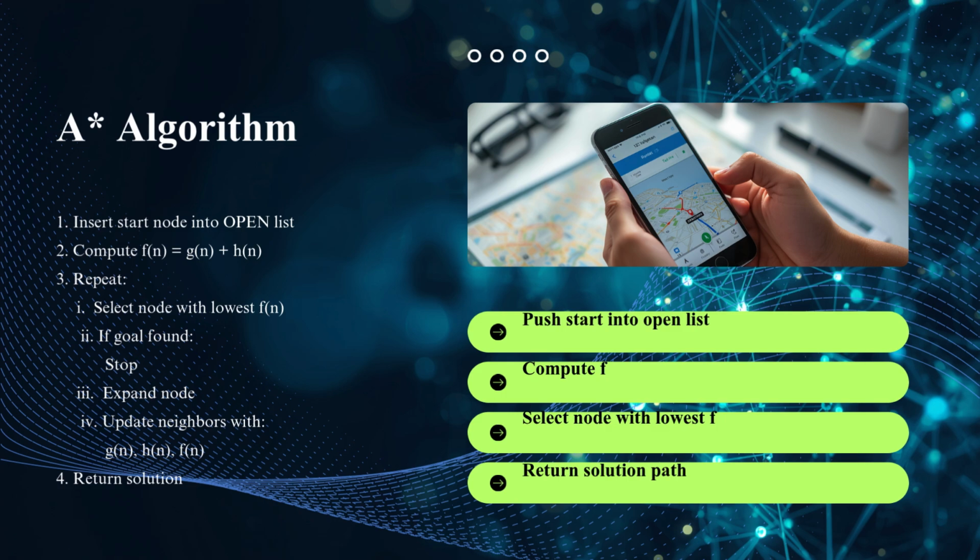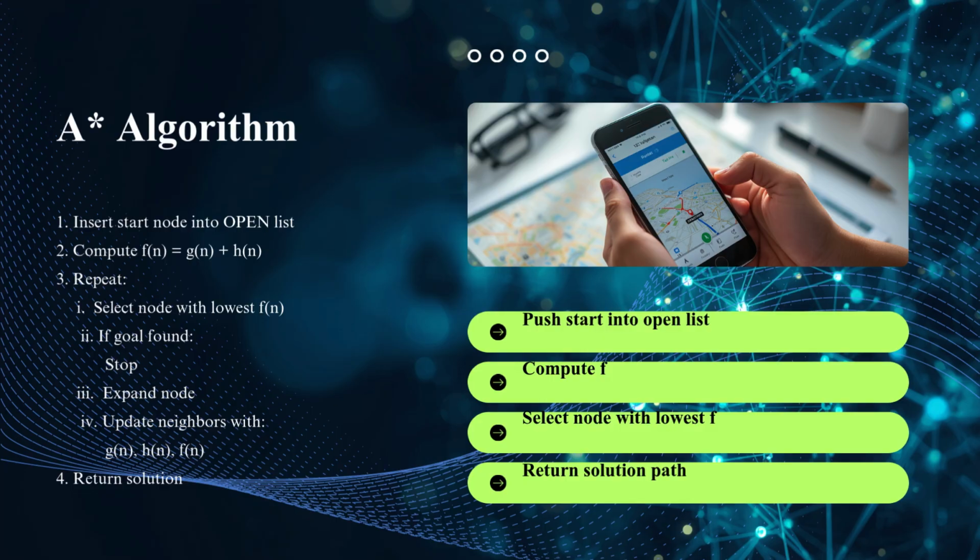Step 4. Check whether the selected node is the goal node. If yes, the algorithm stops and returns the solution path. If not, expand the node and generate neighboring nodes. Step 5. Update neighboring nodes with actual cost, heuristic estimate, and total evaluation value. The process repeats until the goal state is reached. This continuous evaluation and intelligent node selection make A* highly efficient compared to uninformed search methods.